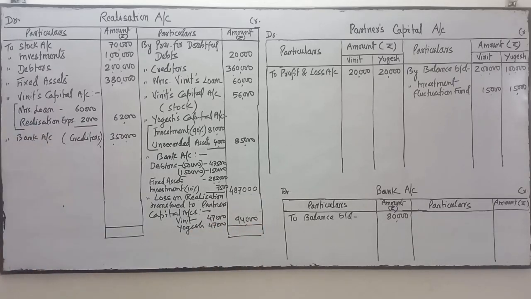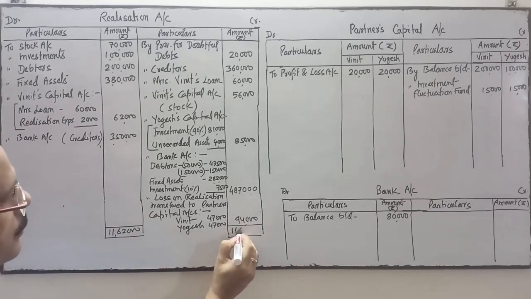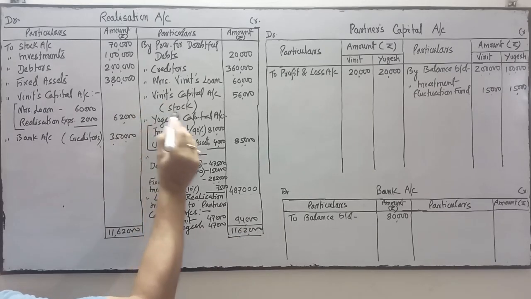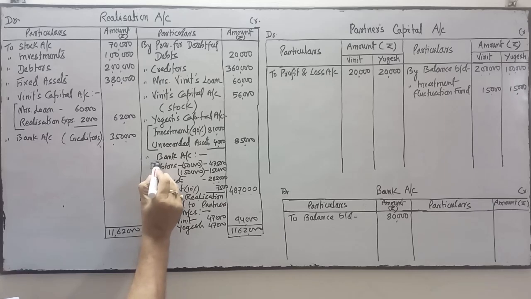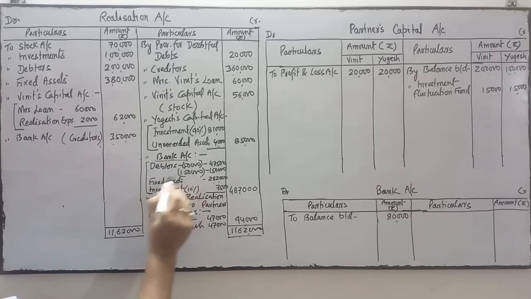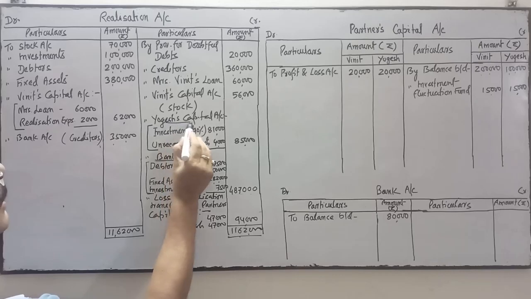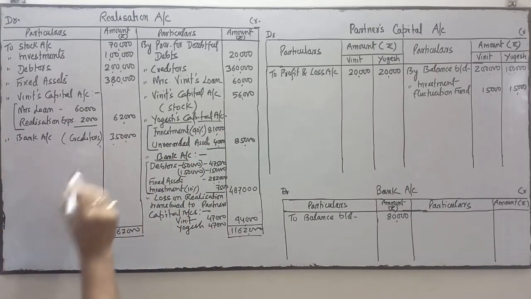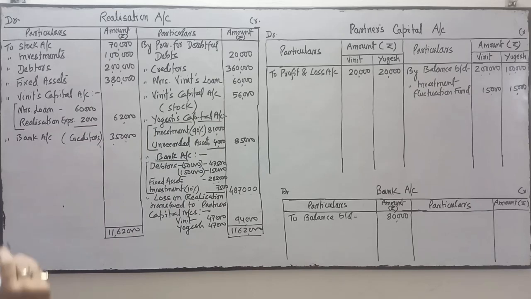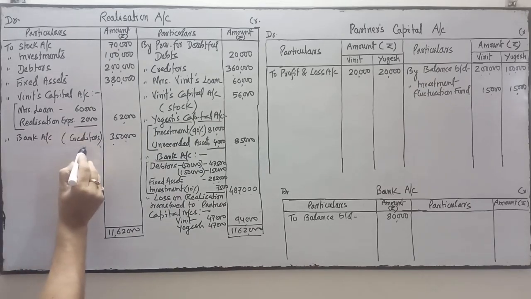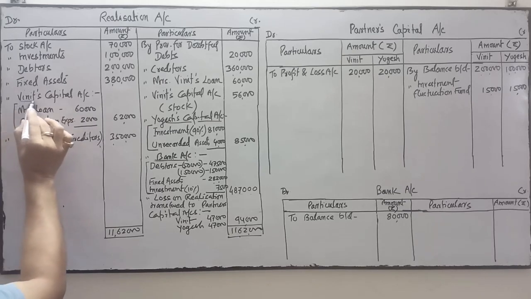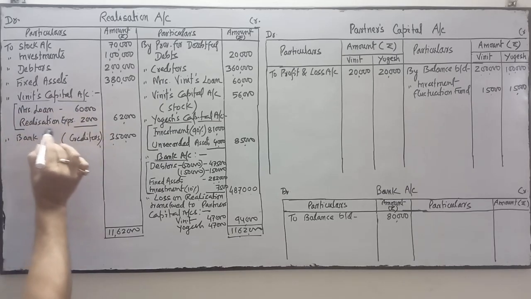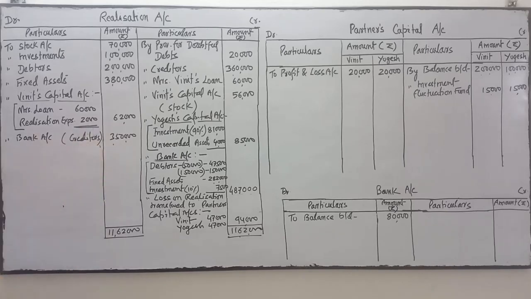Total was 11,62,000. Under the bank, in this account, these assets are transferred: debtors, fixed assets and investment. Under the Yogesh account, these two. Under Vineet, stock is taken over by Vineet. This is to bank for the payment of creditors. Under Vineet's capital, what we have transferred? Mrs. loan and realization expenses are transferred.